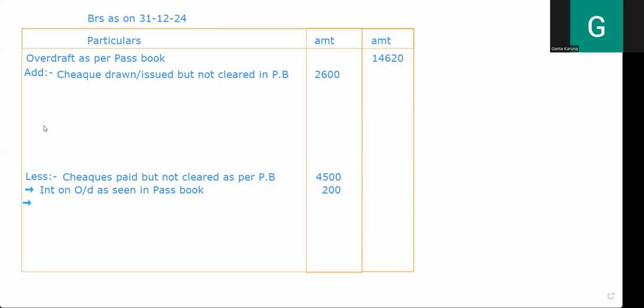Okay, understand? So what are we going to write here? This is bank charges. So bank charges as seen in passbook. So how much is the amount? Bank charges as per your passbook is given as 50 rupees. So I'm taking it 50. Is this fine? Next. What is the next one?